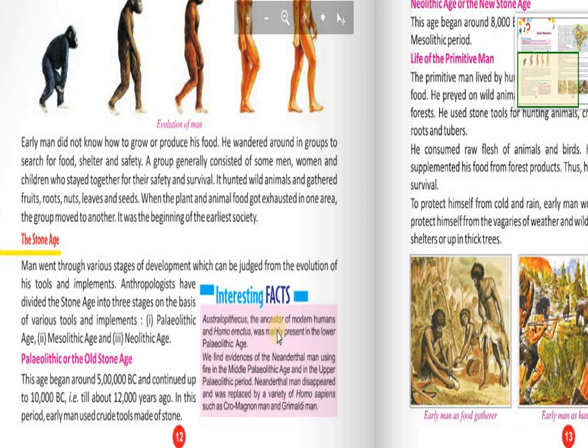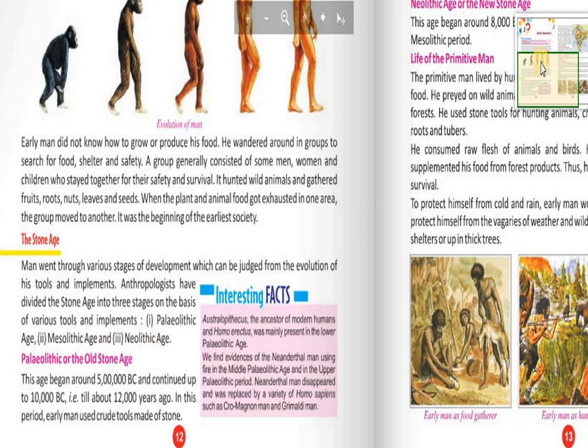And these three stages are given by anthropologists, on the basis of how tools are used in these stages and what they are made of. So in the Paleolithic age, the stone tools are very basic, and later they are developed in the Mesolithic and in the Neolithic.